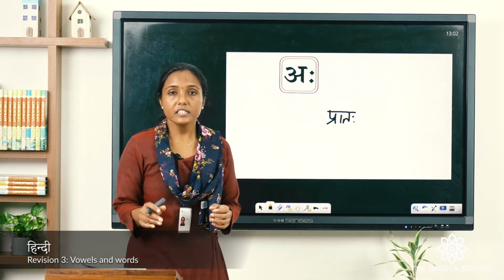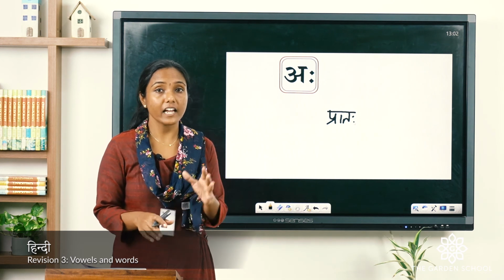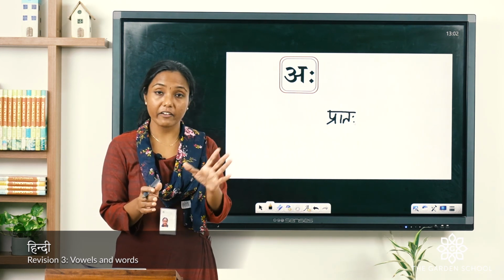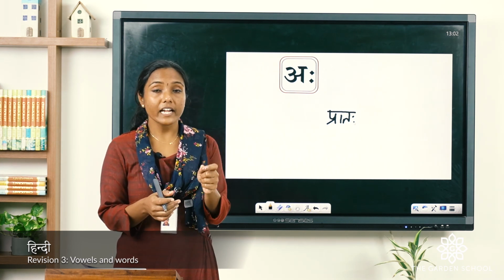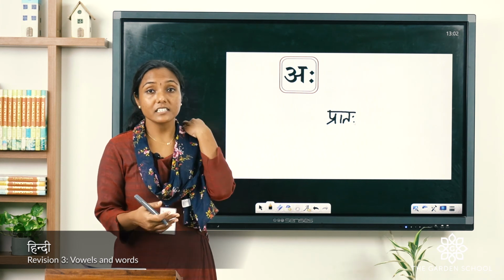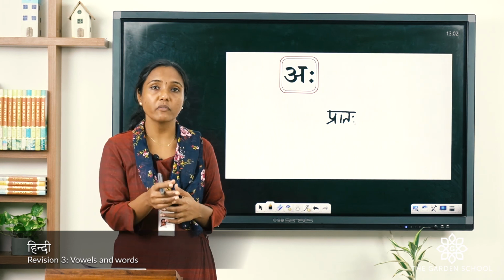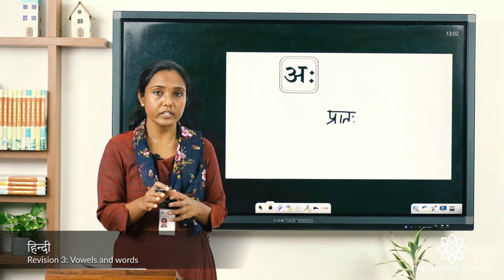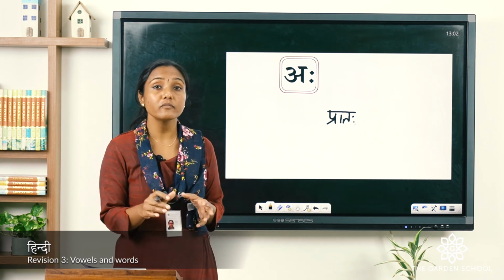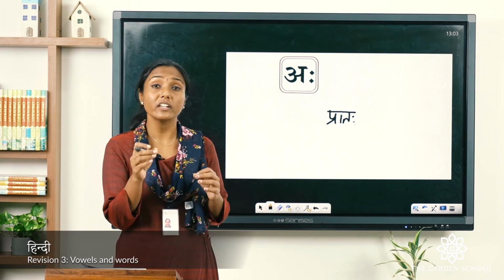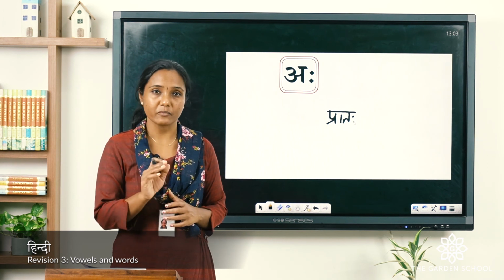So we have learned the vowels and their words, okay children. So do practice at home. As I have told you earlier also, we gave a glance to the vowels as well as consonants. Learn it again, write repeatedly, practice it at home so that you get well versed with the letters in Hindi, and it will be easy for you to read and write, okay. It's not so tough, but still you have to practice, then only you can learn it, okay. So learn what I have shown you in today's class. Read those words at least 5 times, okay. Likewise you can learn it, it's very easy.